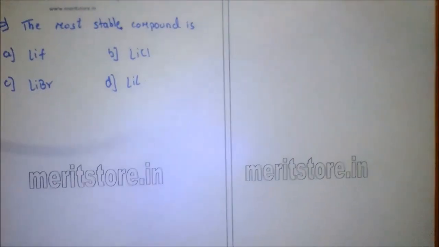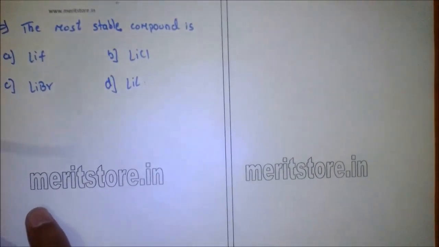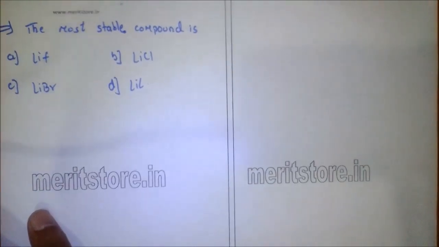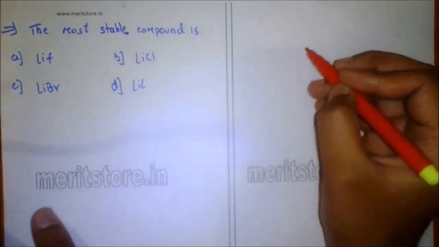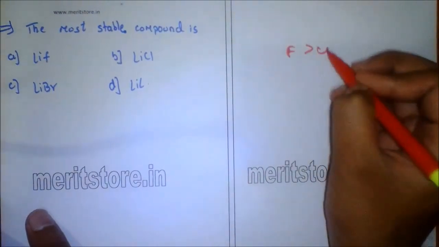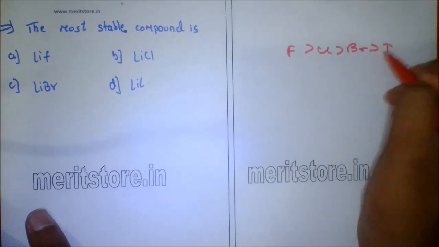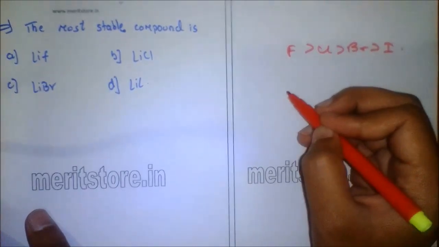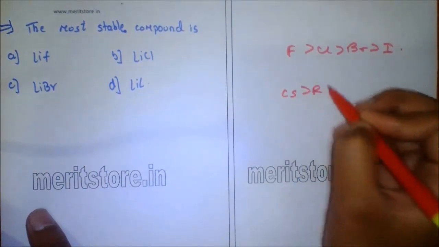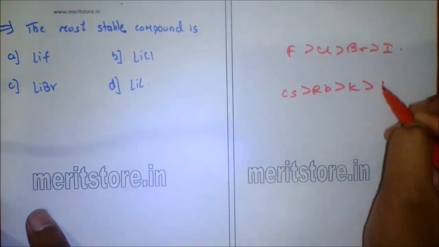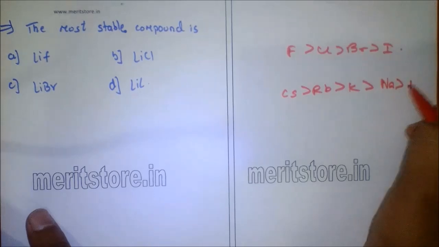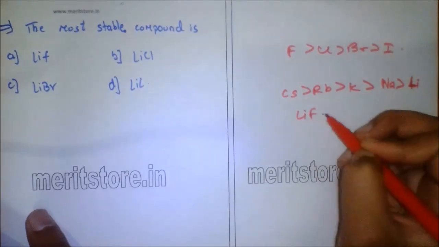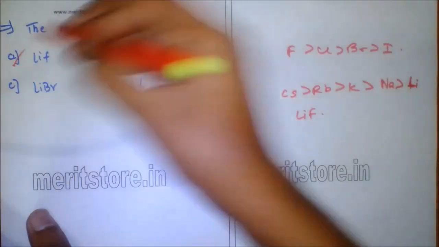Most stable compound is: A. lithium fluoride, B. lithium chloride, C. lithium bromide, D. lithium iodide. The electronegativity of halogens decreases from fluorine to chlorine, bromine, then iodine. Among alkali metals, the electropositive character increases from lithium to sodium, potassium, rubidium and cesium. Hence, lithium fluoride is the most stable compound. So option A is the correct answer.